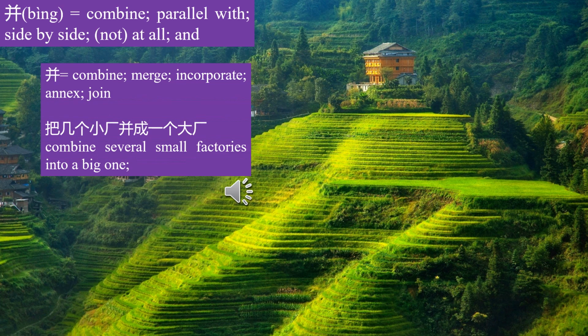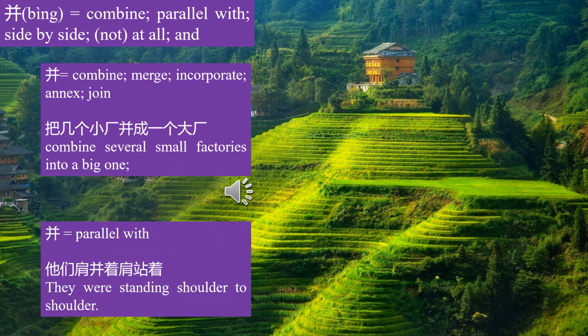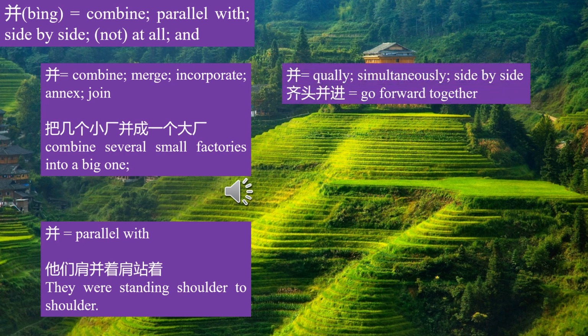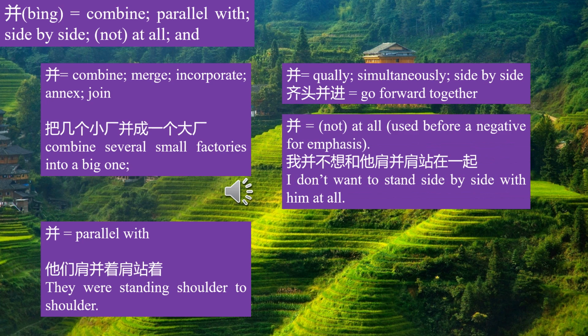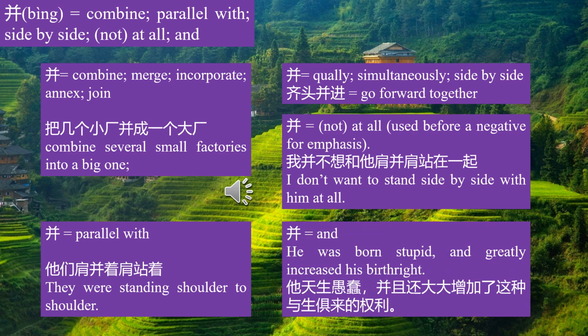Bin means combine, merge. Bin means parallel ways. Bin means equally, side by side. Bin means at all. I don't want to stand side by side with him at all. Bin means and.